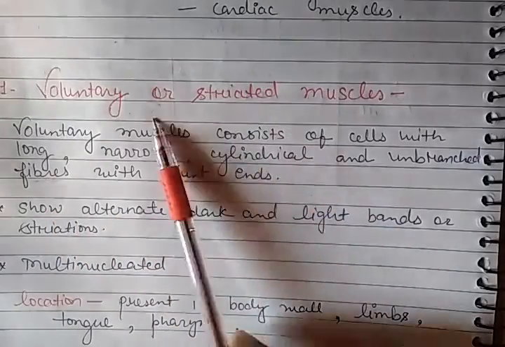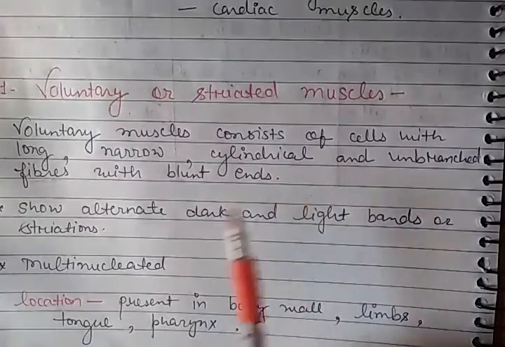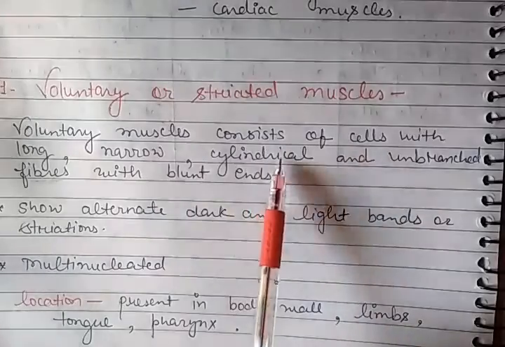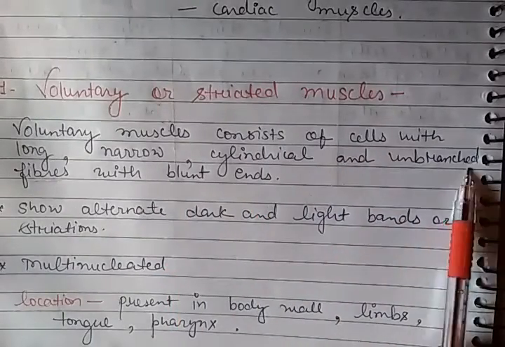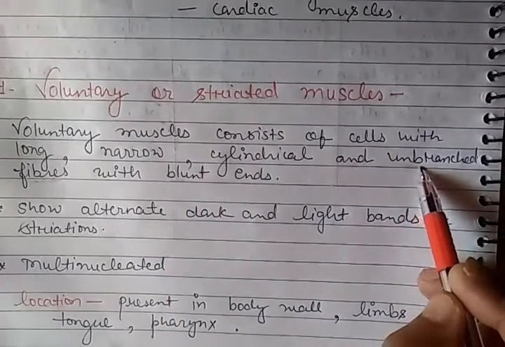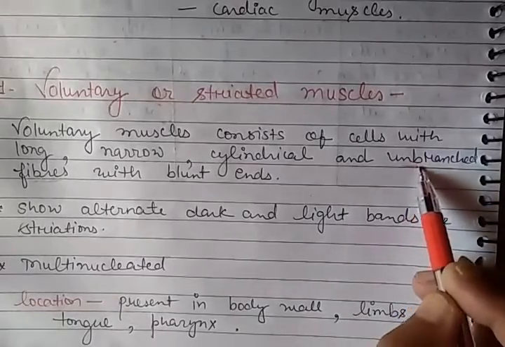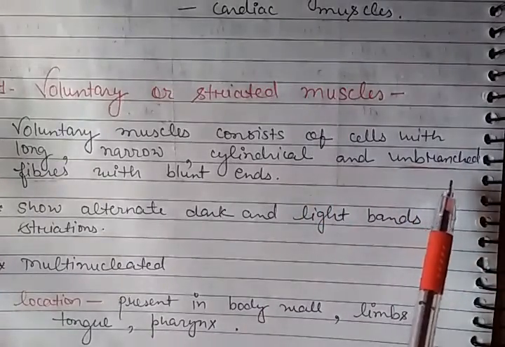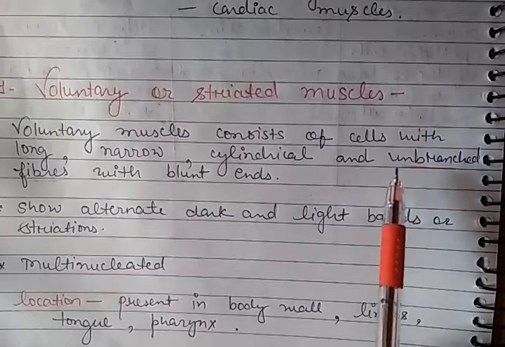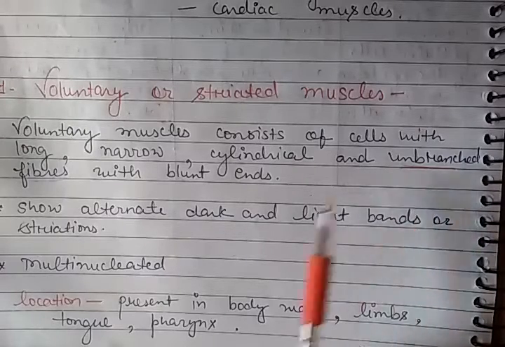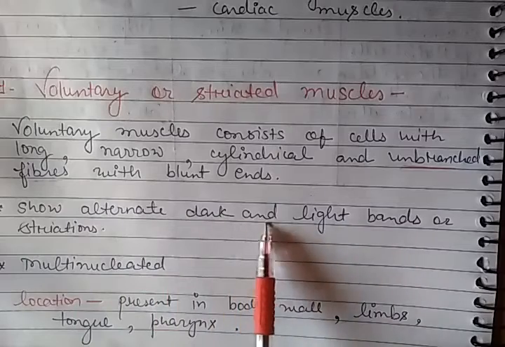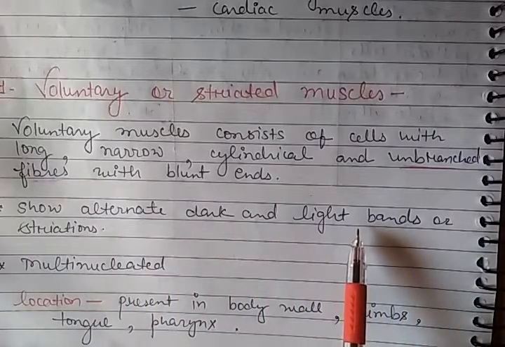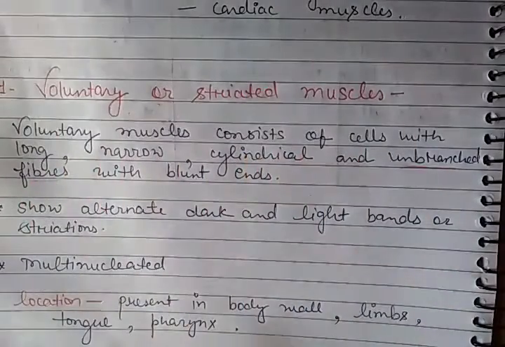So in the voluntary muscles, the cells are also long, narrow and cylindrical, and they are unbranched. You have to keep this in your mind. The cells present in the voluntary or striated muscles are unbranched. These cells show alternate dark and light bands. This is the characteristic feature of voluntary or striated muscles.